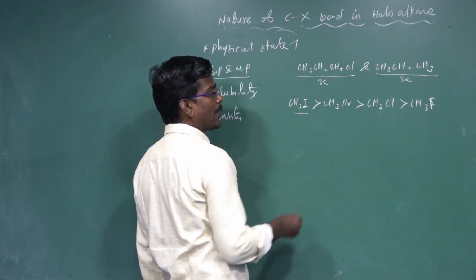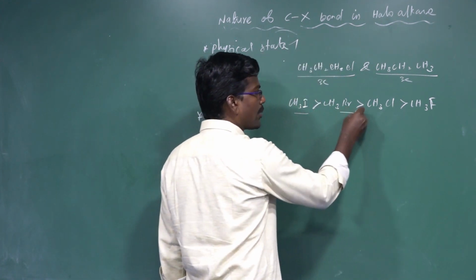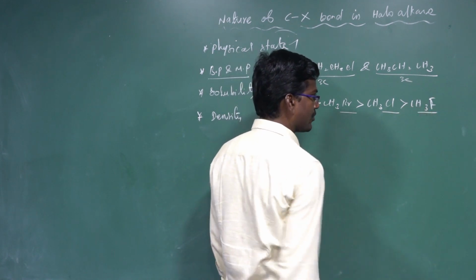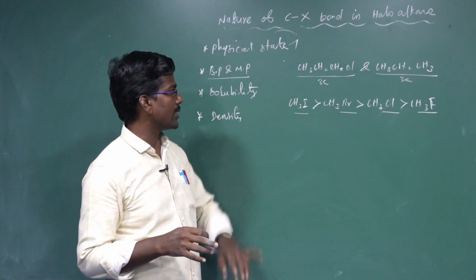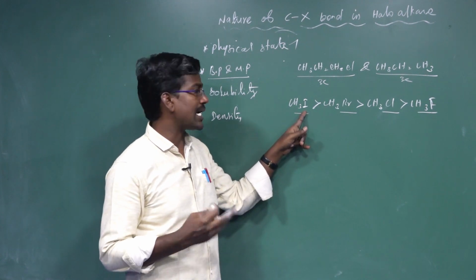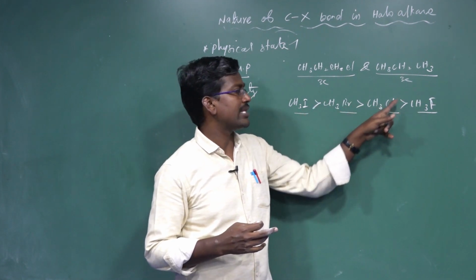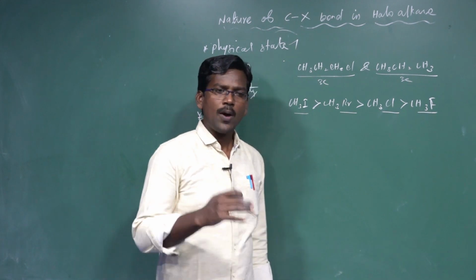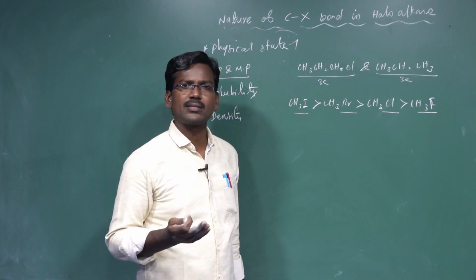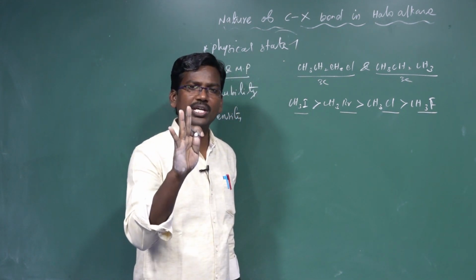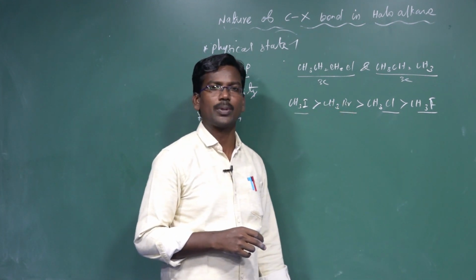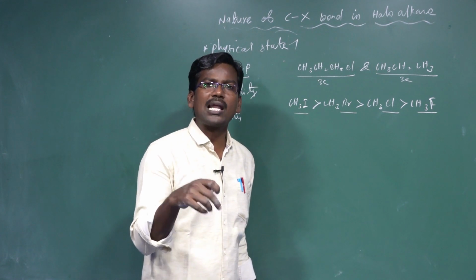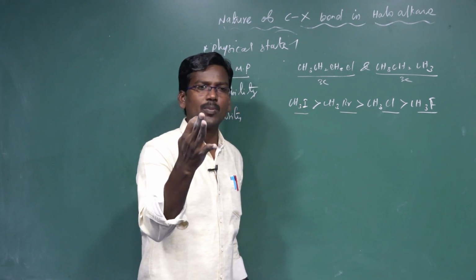Methyl iodide has the highest boiling point and melting point, then methyl bromide, then methyl chloride, then methyl fluoride. All four have the same number of carbon, one carbon. But the mass of iodine is higher than bromine, then chlorine, then fluorine. So as the mass of the halogen increases, boiling point and melting point also increase for the same number of carbon. Another factor: as the number of halogens increases, boiling point and melting point also increase.